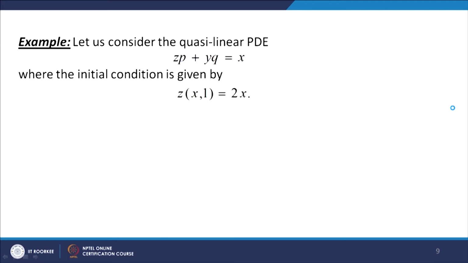Now, let us consider another problem. Suppose we have the Cauchy linear PDE zp plus yq equal to x, where the initial condition is given by z(x,1) equal to 2x. So, let us write the characteristic system here.